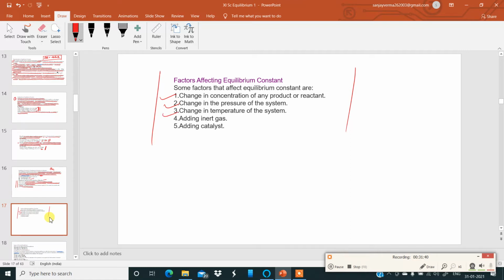Change in temperature of the system is definitely going to affect the equilibrium constant. Addition of inert gas, addition of catalyst. So remember these factors which affect equilibrium constant.